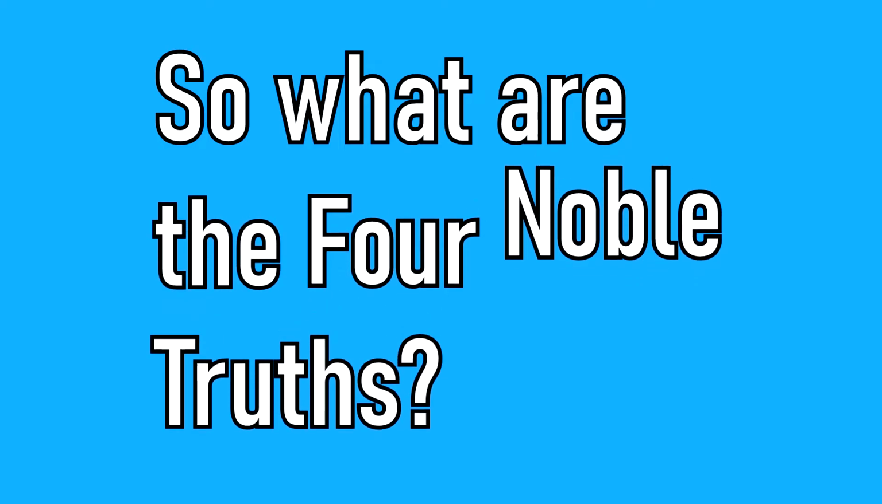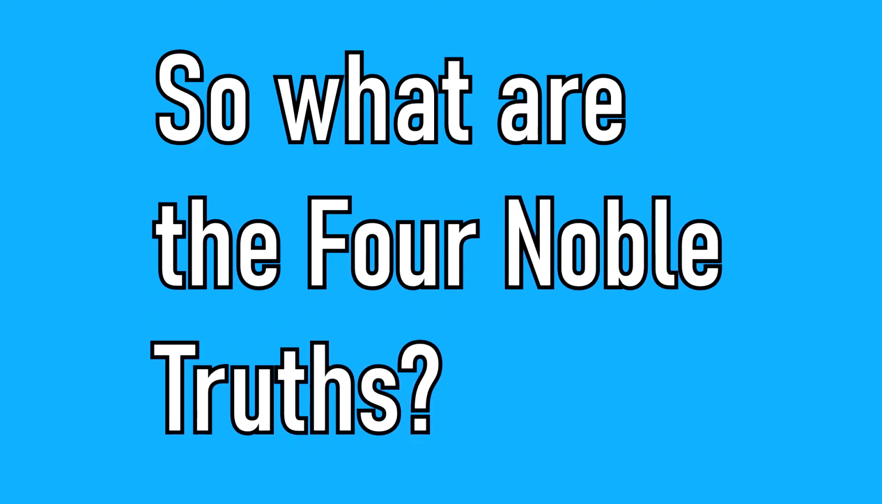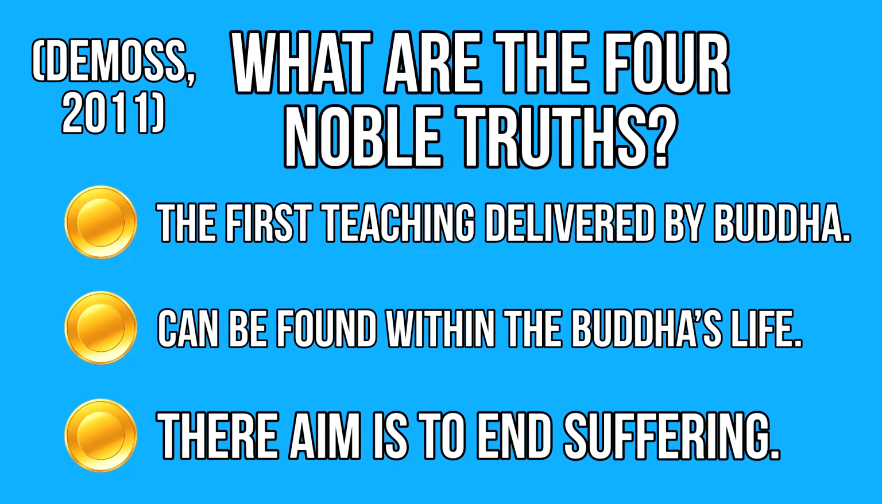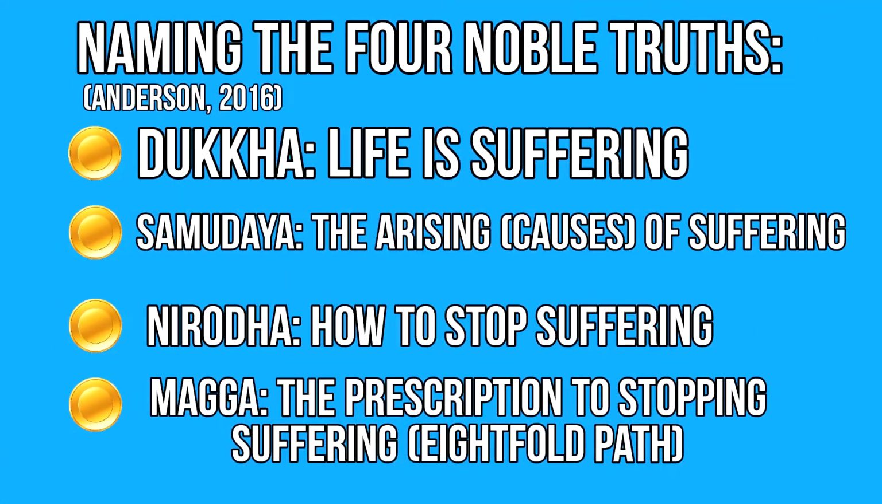The 4 Noble Truths are the first and single most important teaching in Buddhism and can be deduced from the Buddha's life as Siddhartha Gautama, as their aim is to end all suffering, which is why Siddhartha left his life of luxury. The 4 Noble Truths therefore include the different types of suffering. The first one is dukkha, which means life is pain or suffering. The second one is samudaya, which is the origins of this pain or suffering. The third one is how to stop this pain. And finally, the fourth one is the Eightfold Path to Enlightenment.